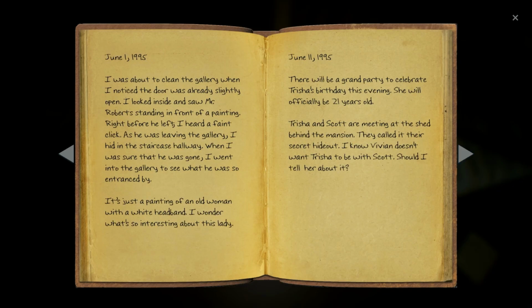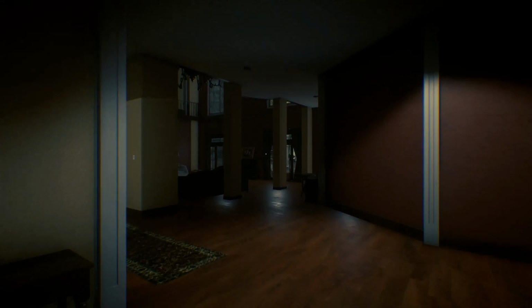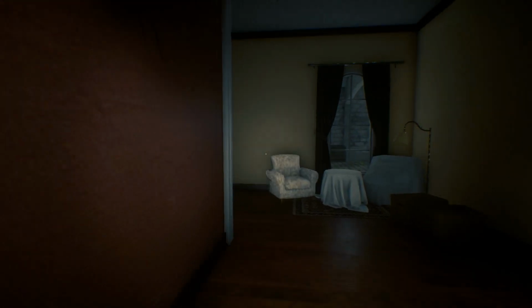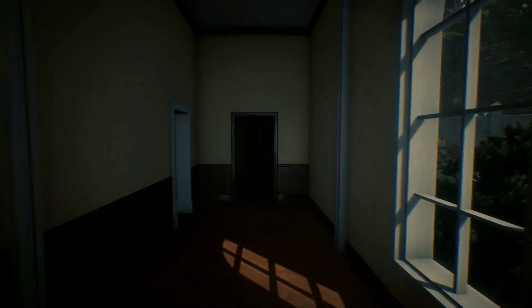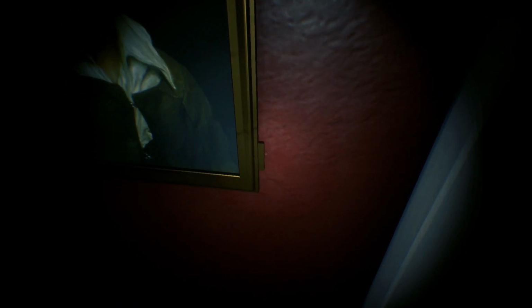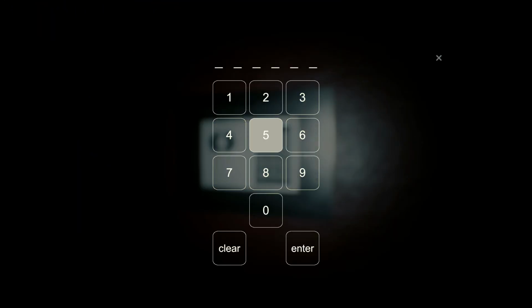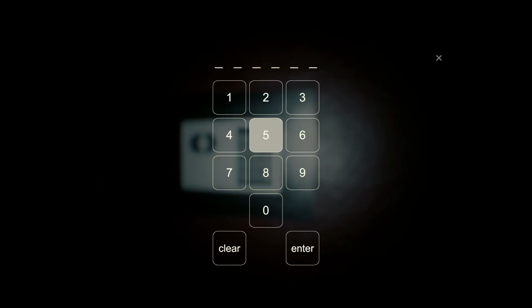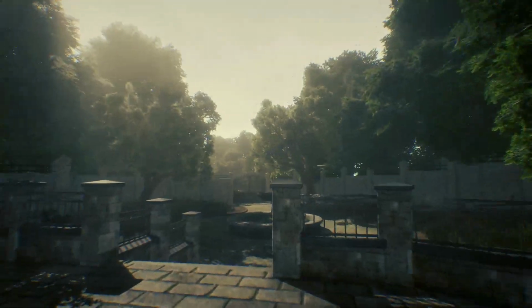On the final page, we find out about a secret safe hidden behind a painting in the art room gallery. We also find out that the shed is Trisha and Scott's secret meeting spot. So the only other piece of information that I have is the painting that he was staring at down in the painting room. Dang. And I need a 6-digit combination. So I think that's it for the mansion. I don't think there's anything else in here in the mansion.